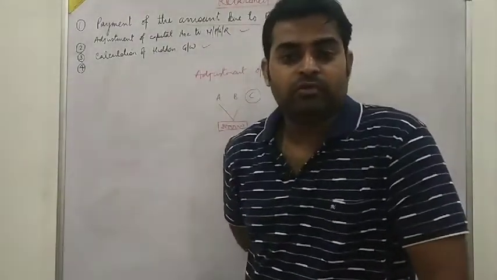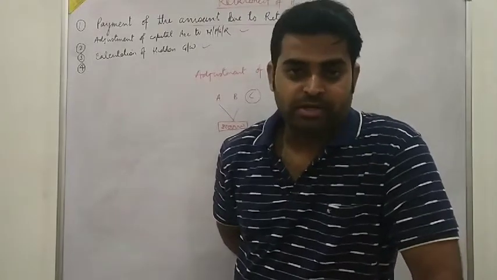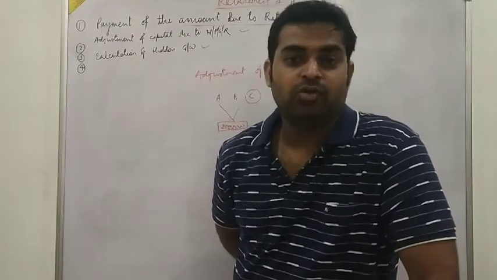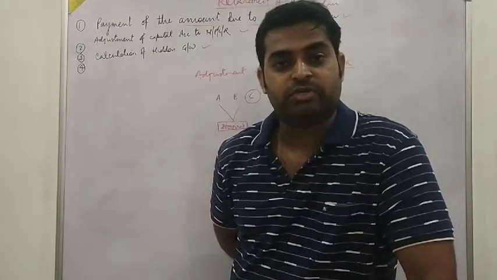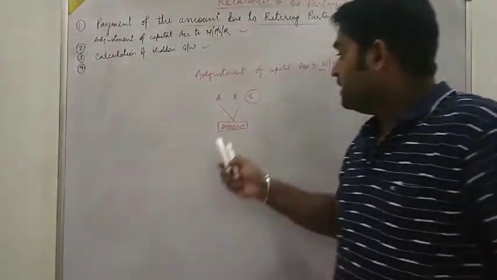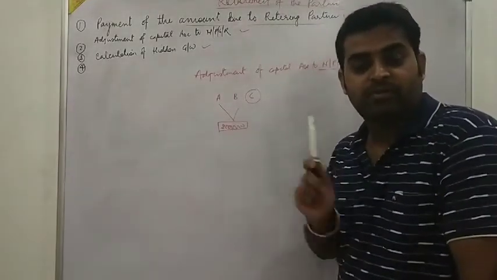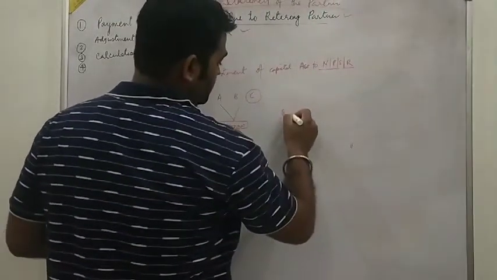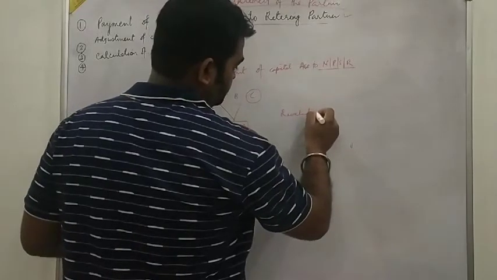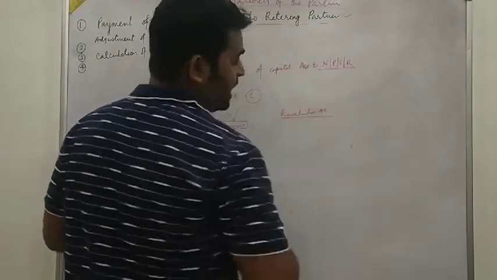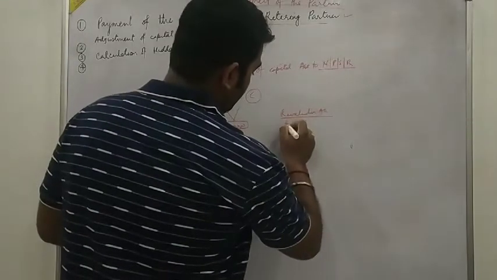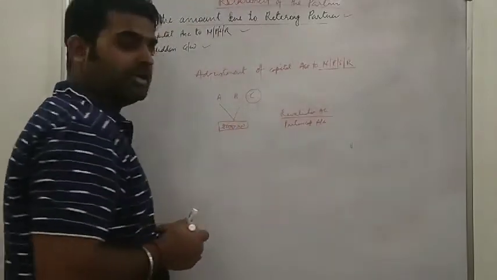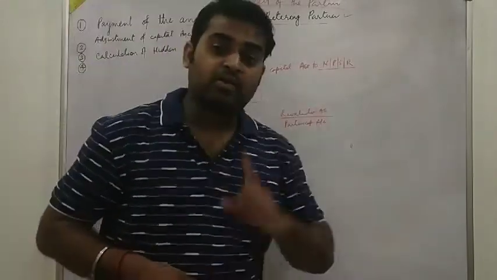First of all, what we will do? We will prepare revaluation account and we will distribute all the profit and losses between all the partners according to the profit sharing ratio of the partners. Means if A, B, C are three partners, we will first of all prepare revaluation account. After revaluation account, prepare partners' capital account, meaning A, B, C's. All accounting treatment will be done.